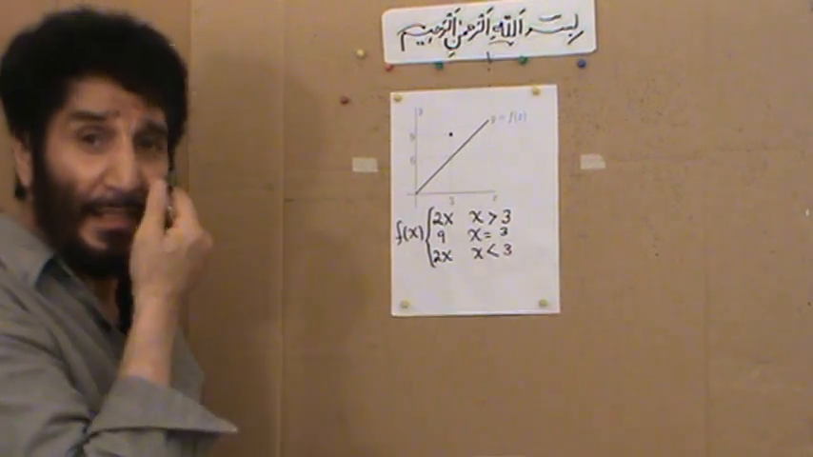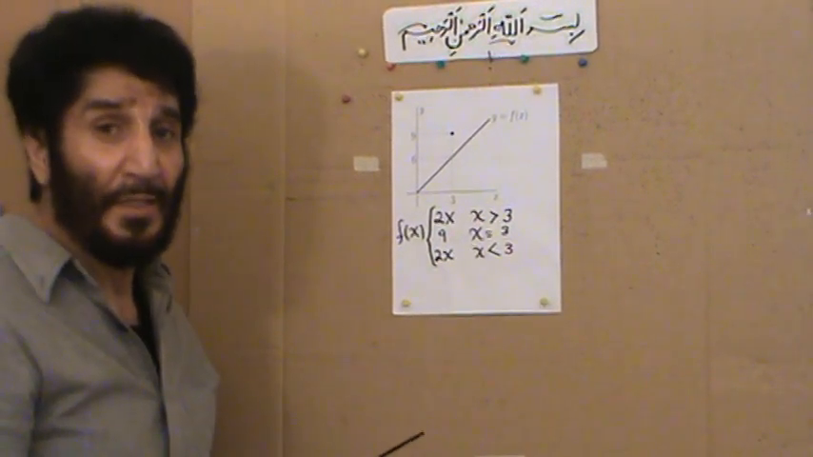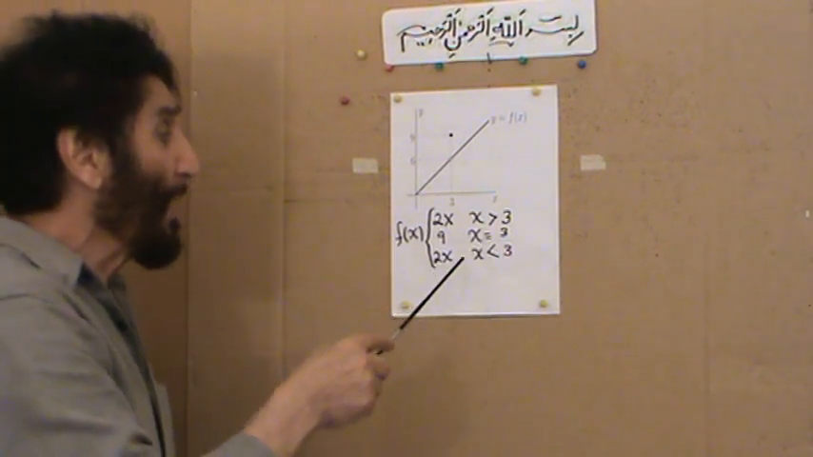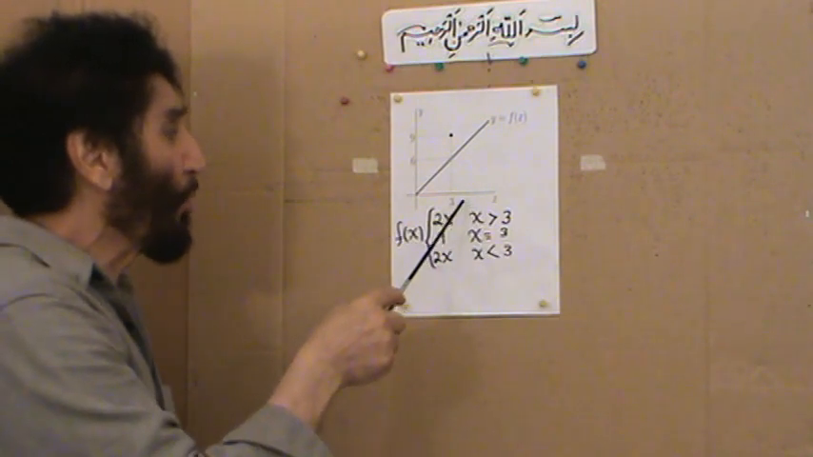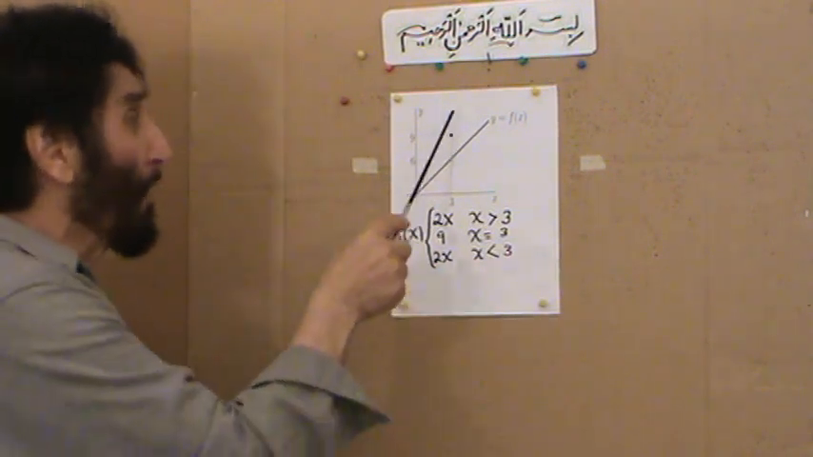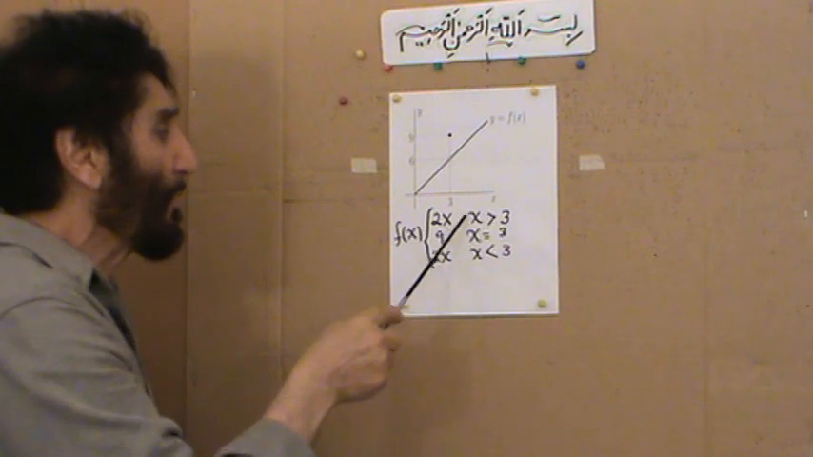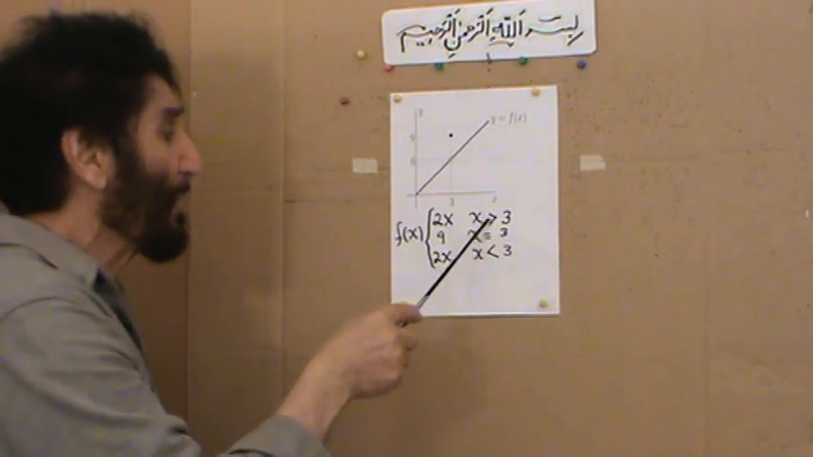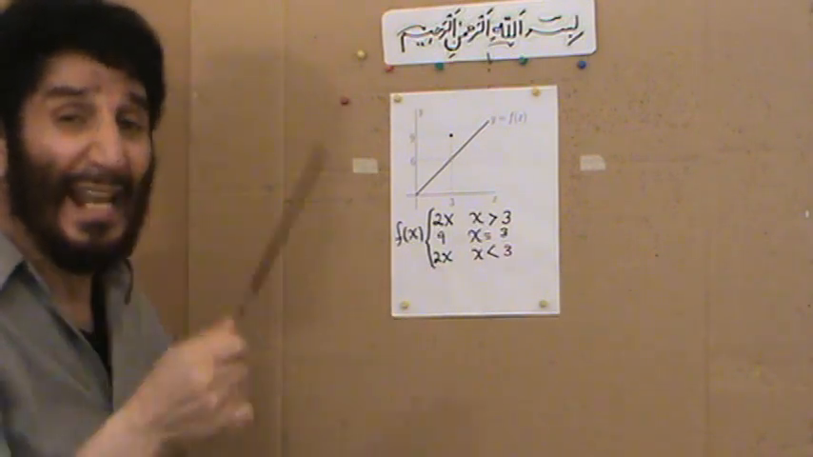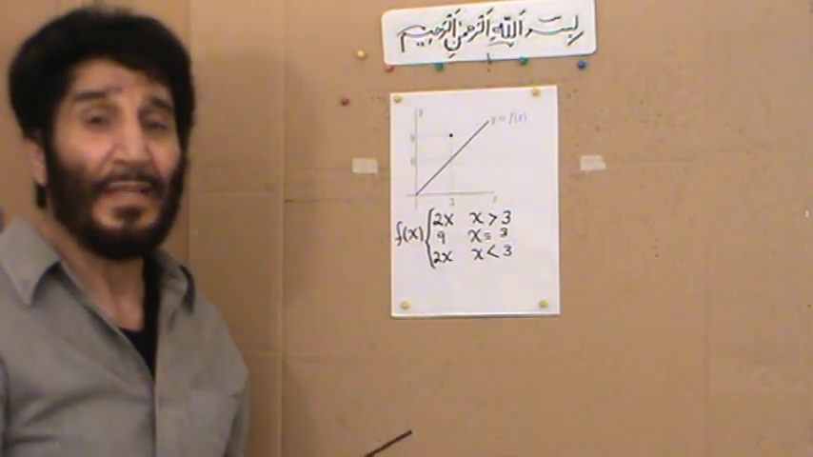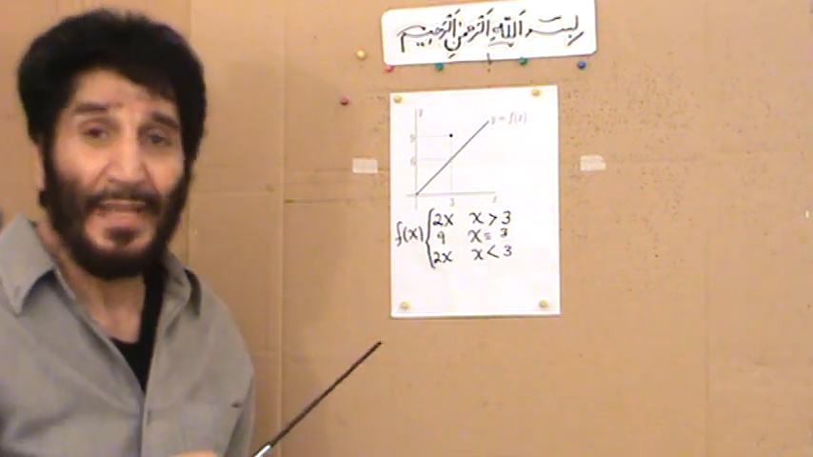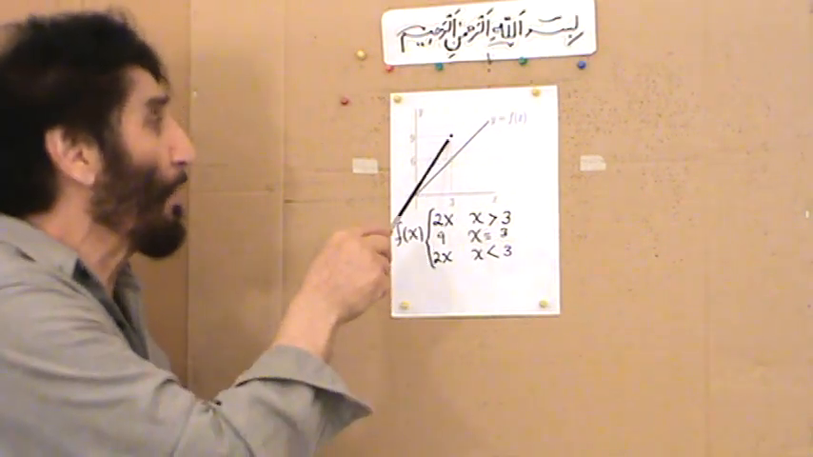So we go ahead and sketch the graph of the function f of x equals 2x, which has a slope of 2 and passes through the origin. After that, we see that as x approaches 3, the value of the function is not 9, definitely. The value of the function is 6. When we approach 3 from the right side, it is 6. When we approach 3 from the left side, it is 6. So the limit is 6, but the value of the function at 3 is not 6. The value of the function at 3 equals 9.